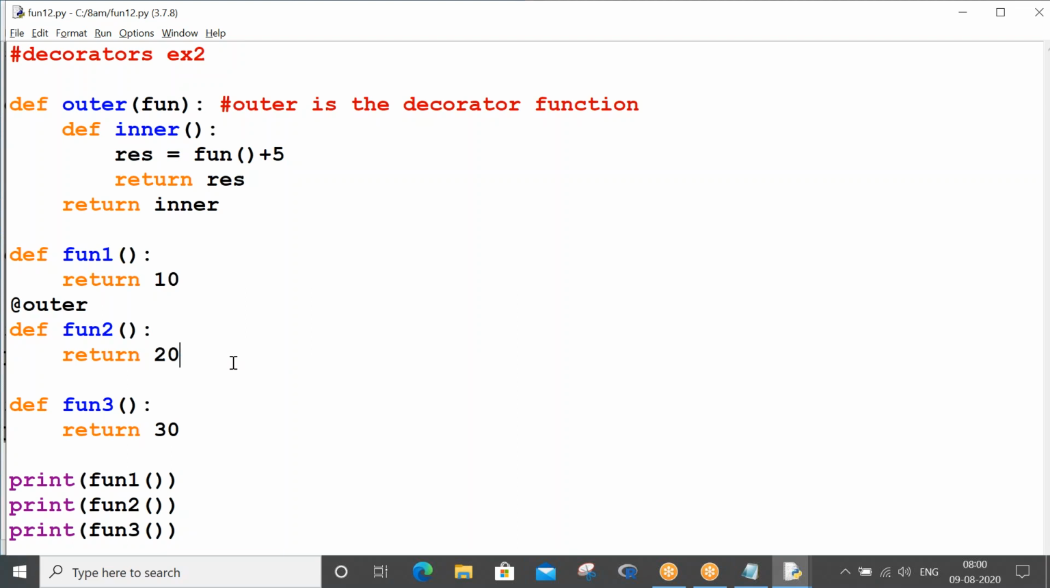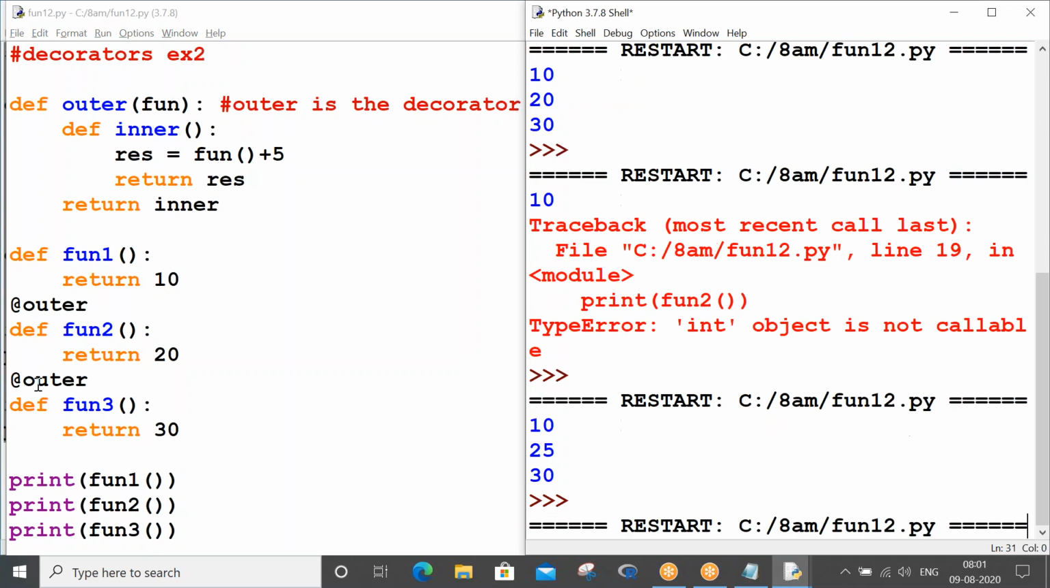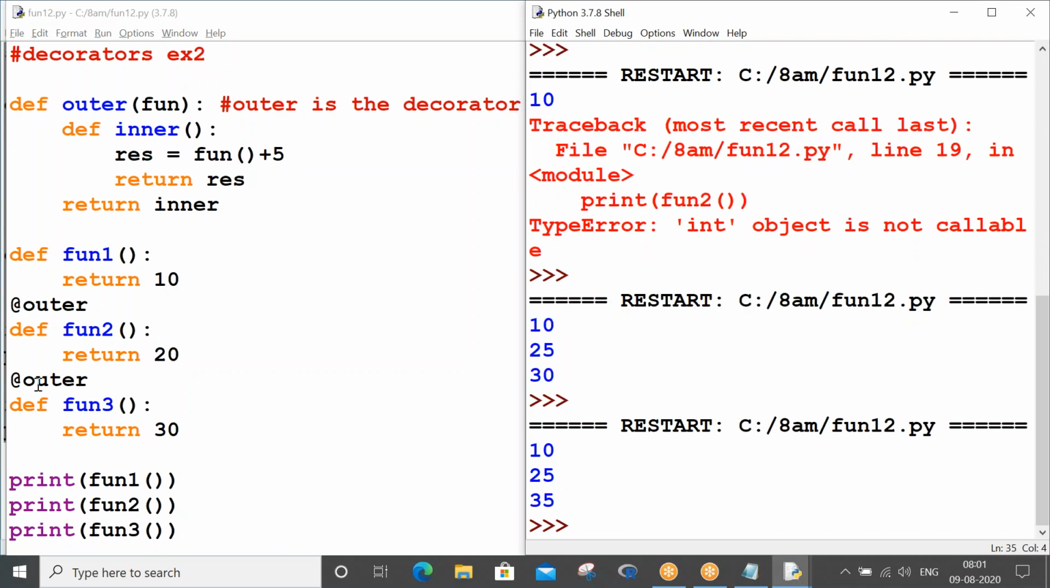Are you getting my point? If I wanted to see the modification for another function, just put at the rate outer to it. Control S F5. So that also gets affected. If you have 100 functions defined and 75 functions should get decorated, you just put at the rate outer for them and it gets effect. So this is another way of calling your decorator functions.